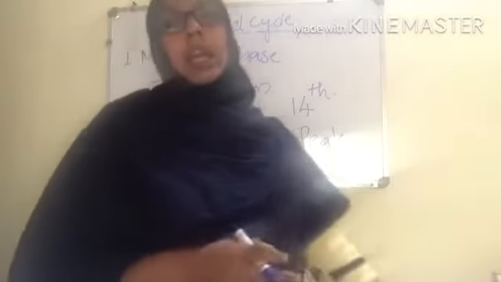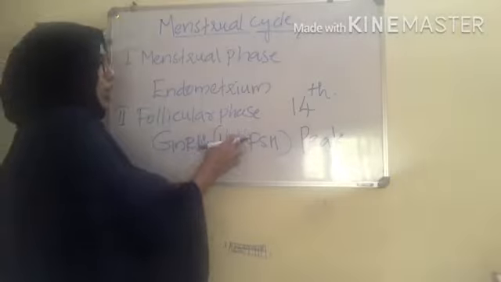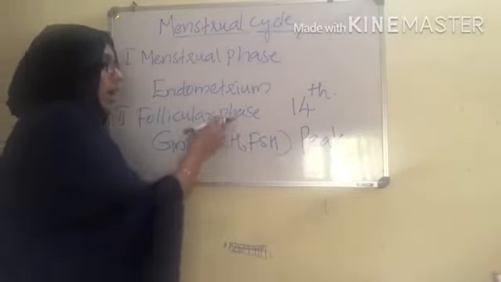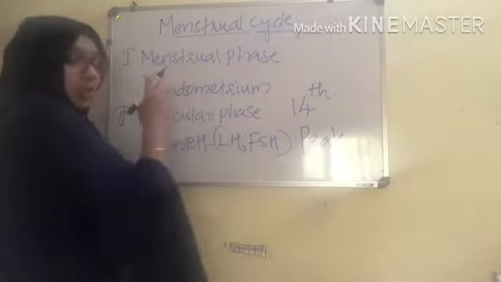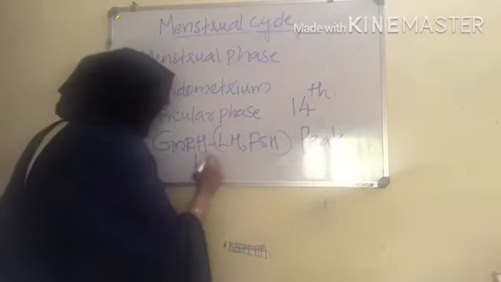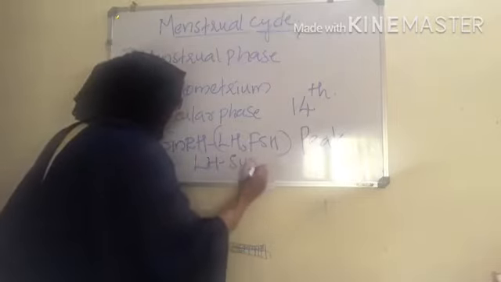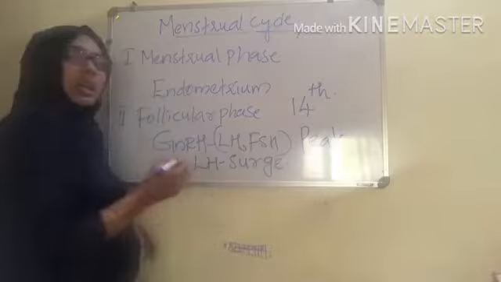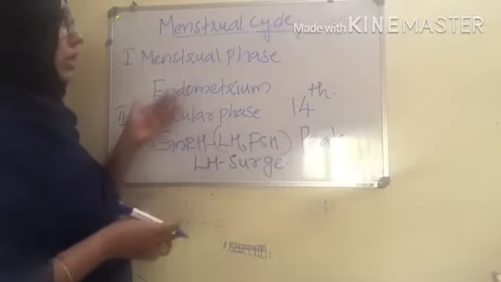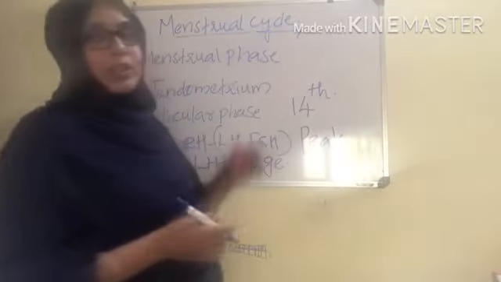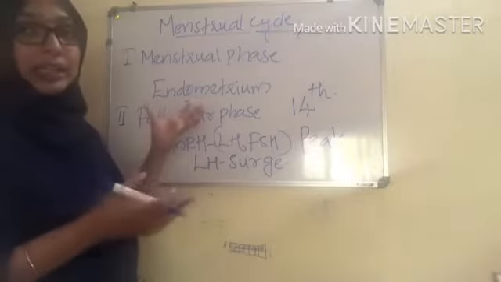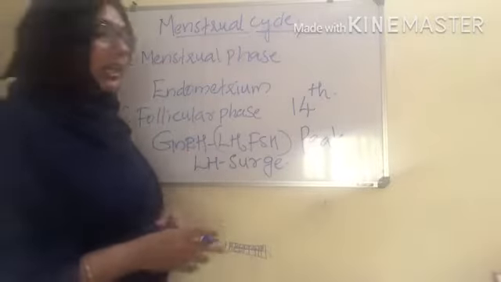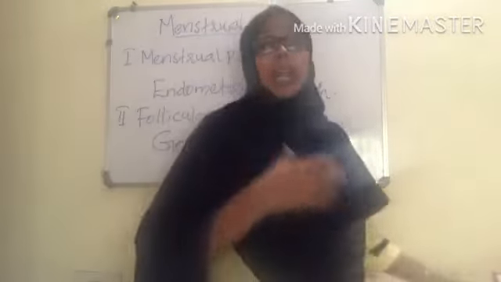Is that clear? This rapid secretion of LH in the mid-cycle of the menstrual cycle is termed the LH surge.